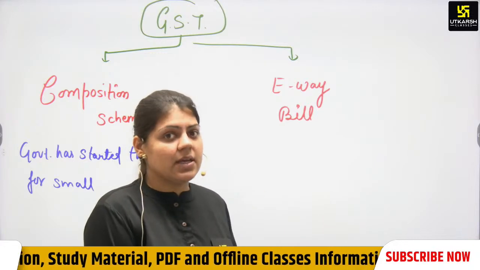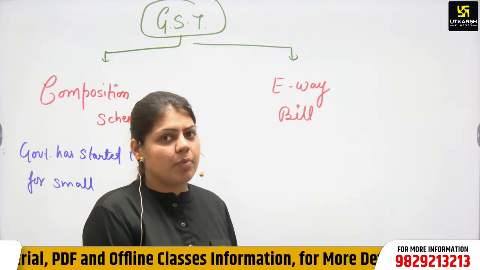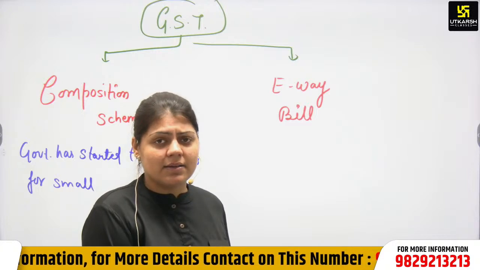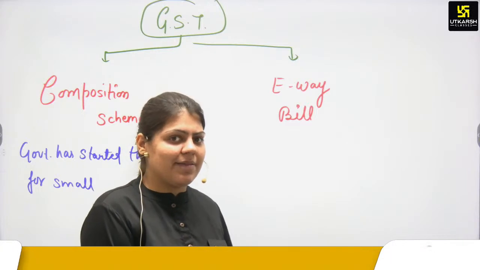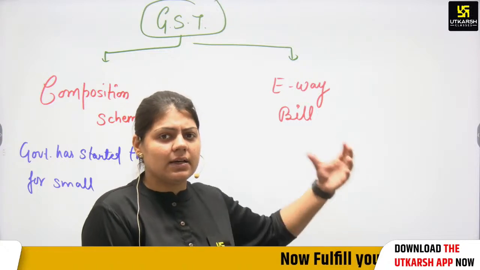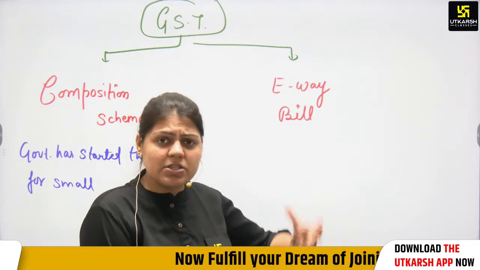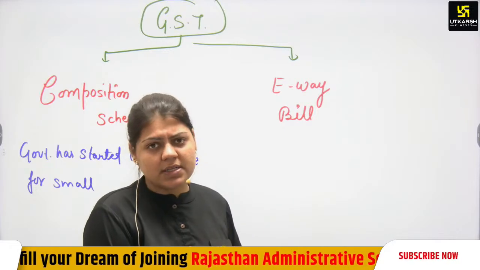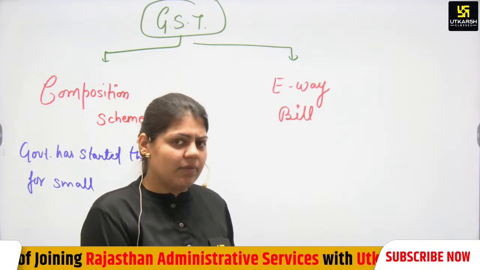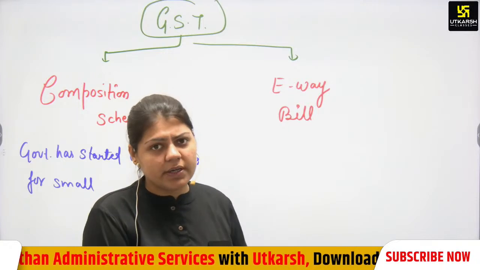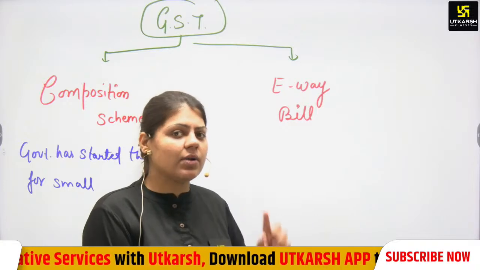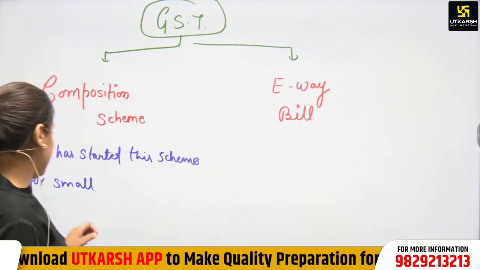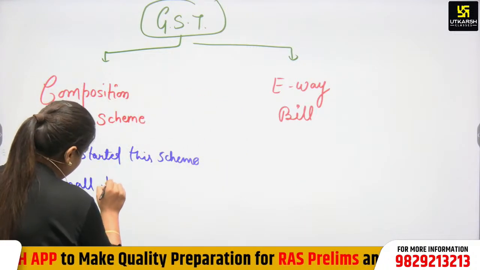So they have to hire a CA as well. A small trader's income is not so much, just like a pan wala, who has a very small shop. How can he hire a CA to file his returns, and pay so much money to the CA? This is a big loss for small traders. So the government decided to give the composition scheme benefit to small traders with less than 1.5 crore turnover. The government started this scheme for small traders.